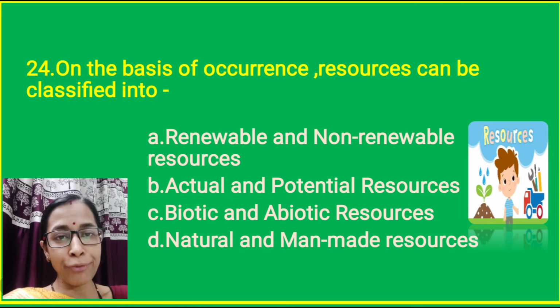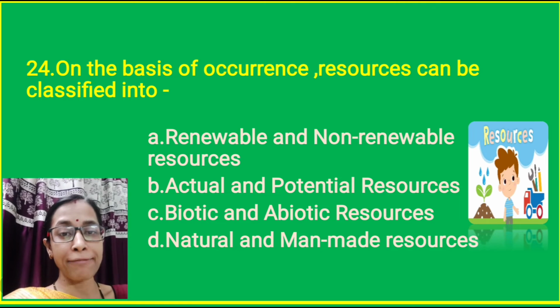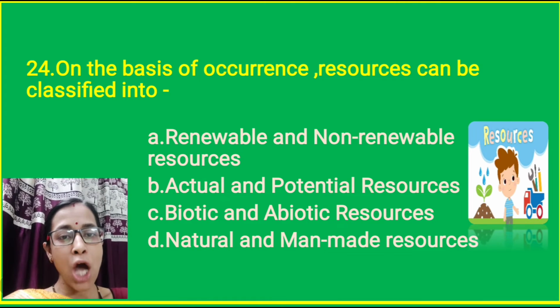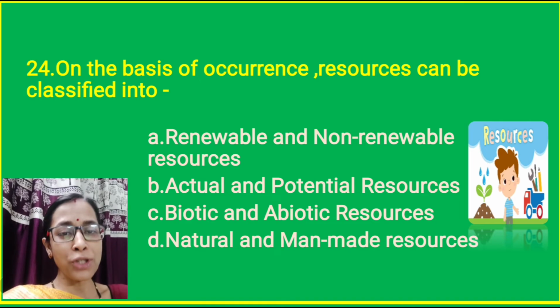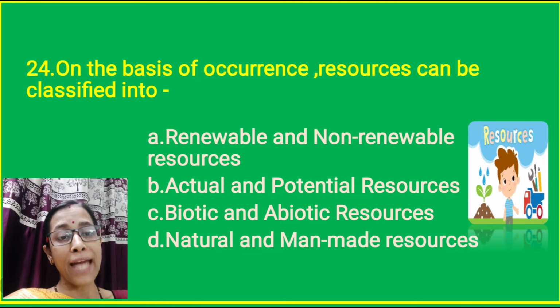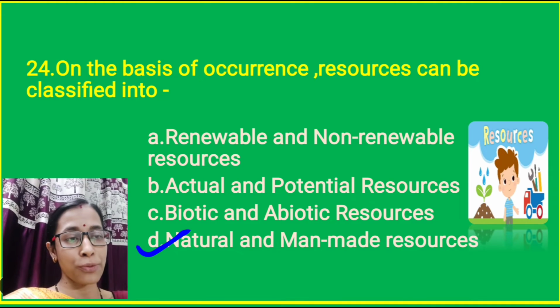Question number 24. On the basis of occurrence, resources can be classified into option A, renewable and non-renewable resources, option B, actual and potential resources, option C, biotic and abiotic resources, option D, natural and man-made resources. On the basis of occurrence, resources are classified into two groups. They are natural and man-made resources. So option D is the correct option.